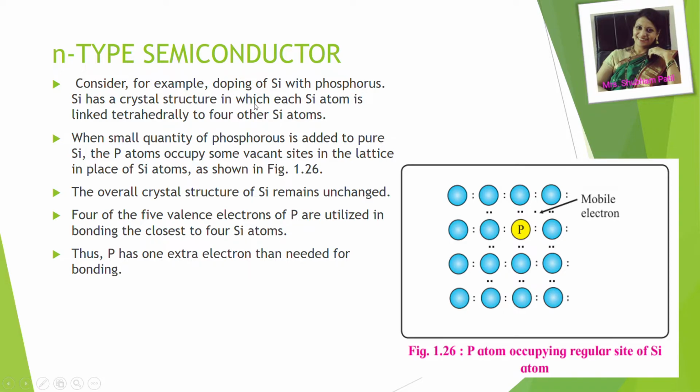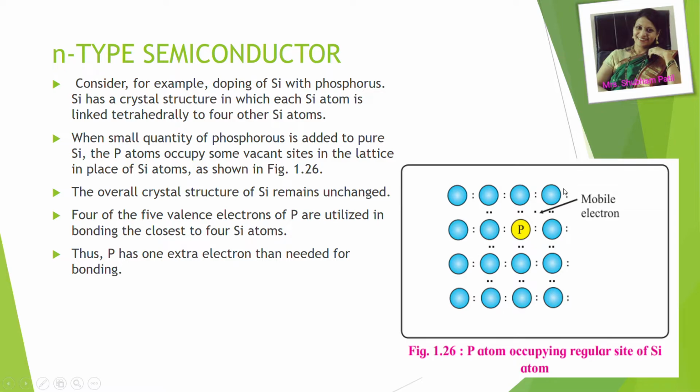Consider, for example, doping of silicon with phosphorus. Silicon has a crystal structure in which each silicon atom is linked tetrahedrally to 4 silicon atoms. So this is one silicon which will be getting linked to another 4 silicon atoms. Now here, instead of silicon, we have added the impurity of phosphorus. So when a small quantity of phosphorus is added to pure silicon, the phosphorus atoms occupy some vacant sites in the lattice in place of silicon atoms.